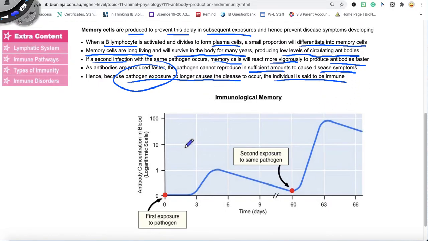Okay. So here we see a graph. It's called Immunological Memory, and we see antibody concentration in the blood on a logarithmic scale. So here we start with the first exposure to pathogen, and here we see time on the x-axis. So notice that from the onset of the first exposure to the pathogen, it takes a while, right?